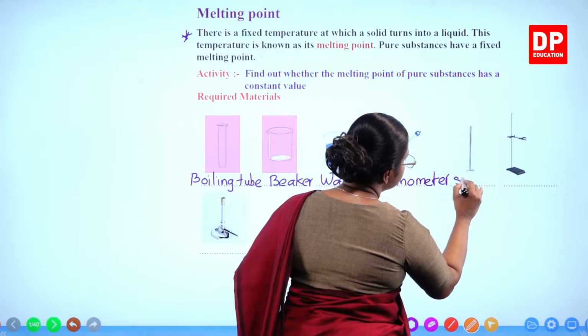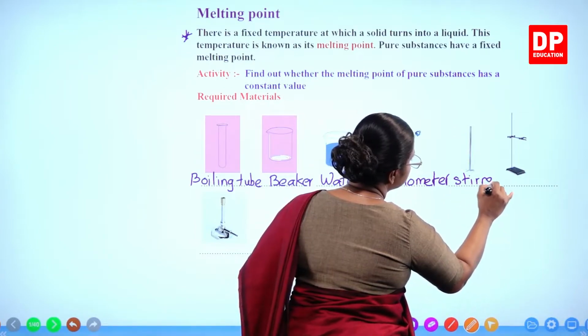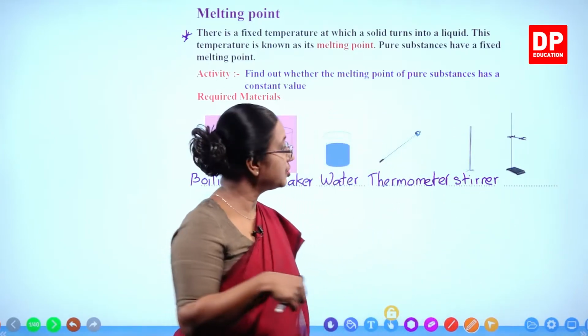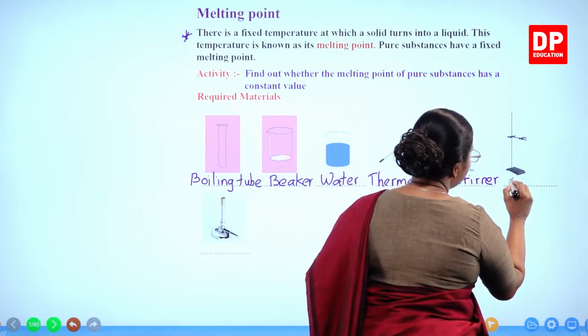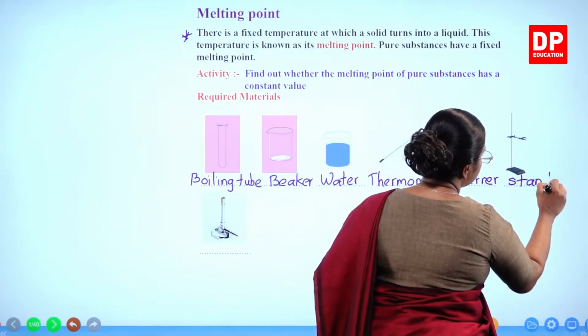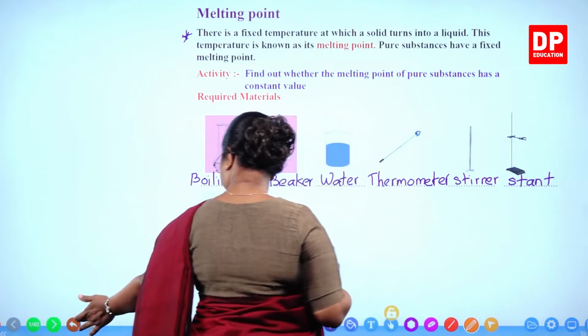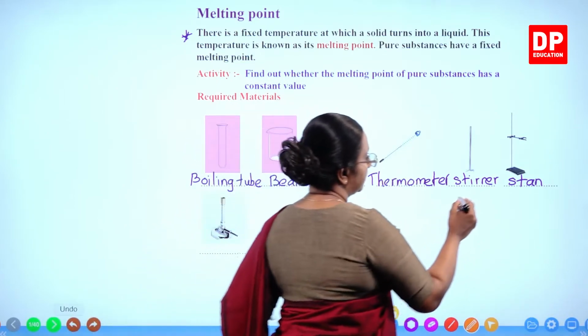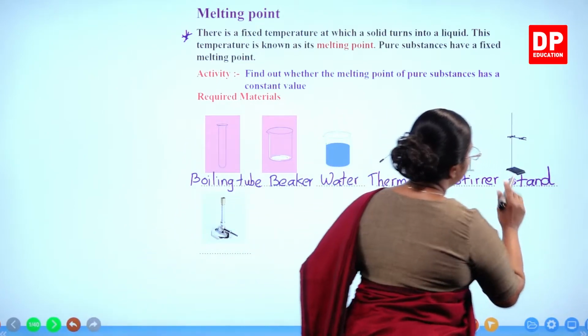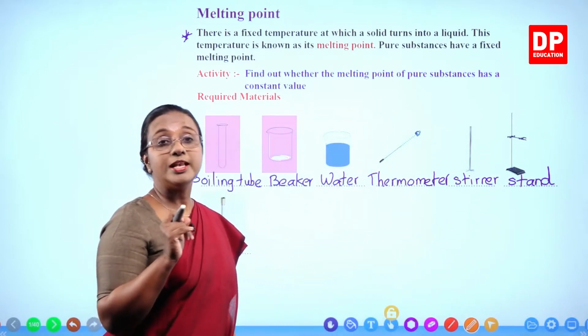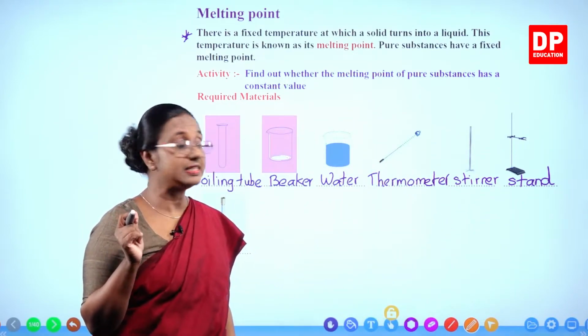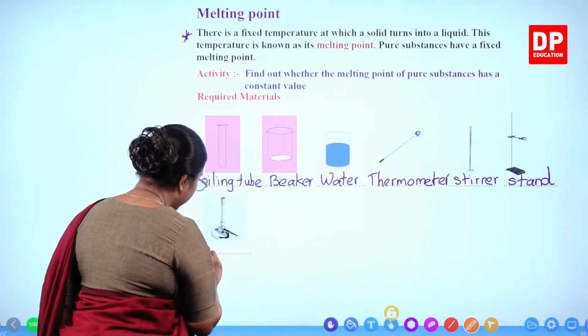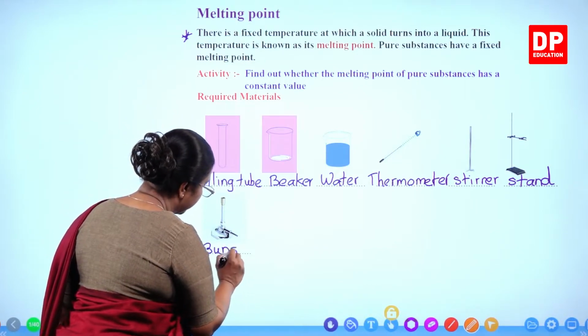Then we need a stirrer to mix the solution. Then we need a stand, to fix the boiling tube so that we can heat it easily. And then we need a Bunsen burner.